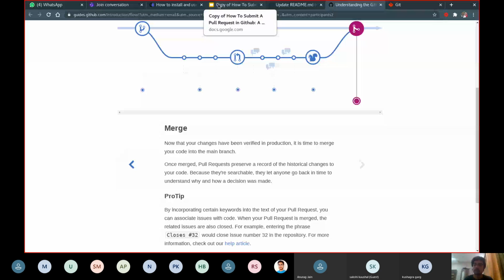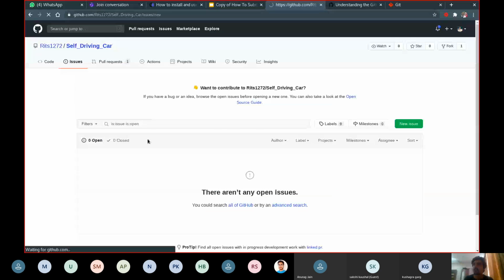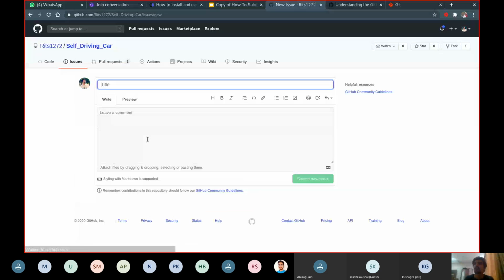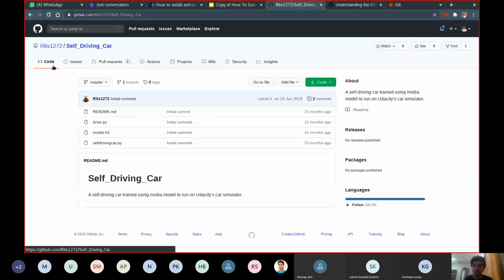I can also use, technically I should have been using, the issues here. So if I have to create an issue, I can open this. You guys would have the responsibility to check these issues repeatedly, once in a while, like in a day or two, and see if there are any new issues opened. If yes, you can start work. You can tell me in the comments that you want to work on this issue, and that is how it happens. But it won't be necessary in our scenario, as we are a small group, so it's very easy to manage. We can just use our WhatsApp group. So we would create 3 repositories.